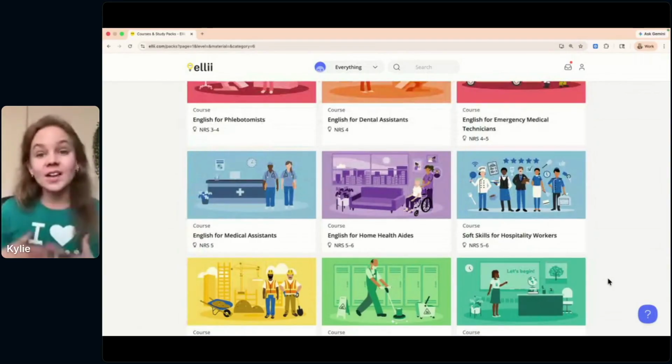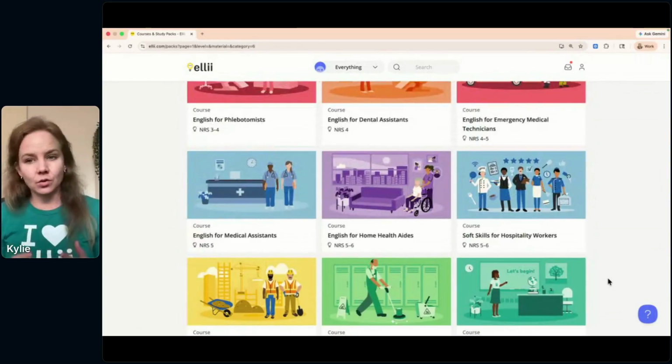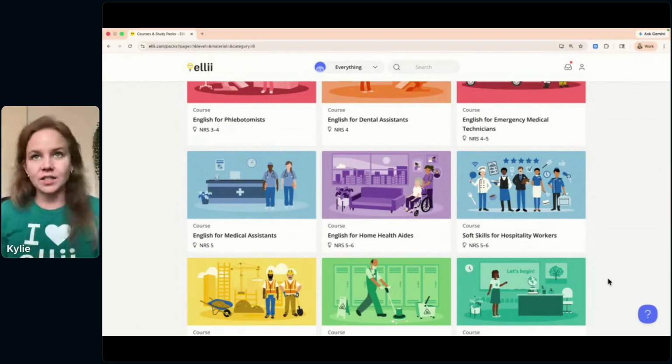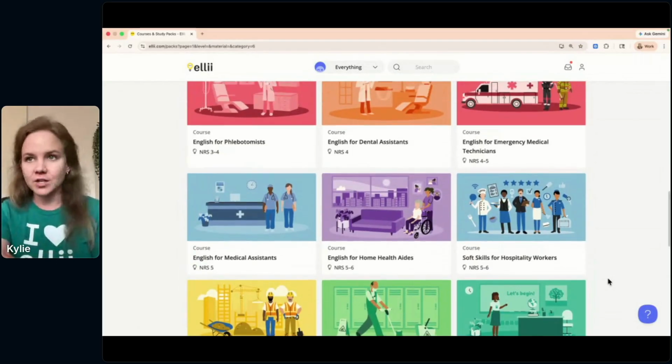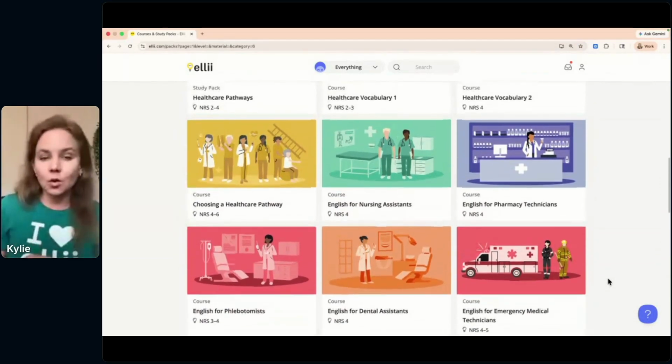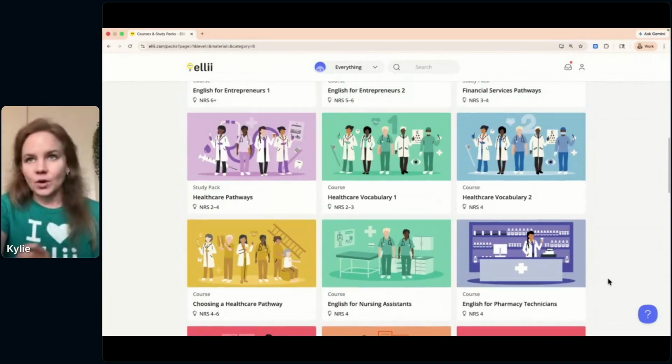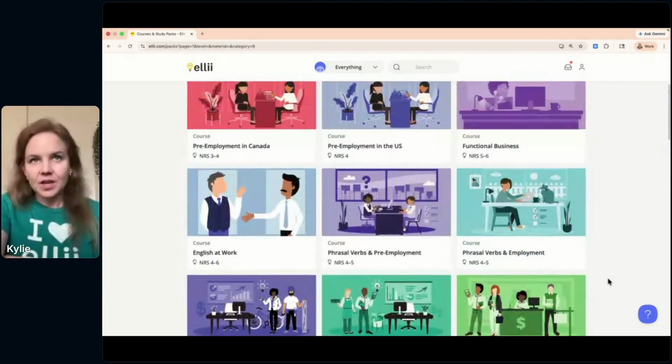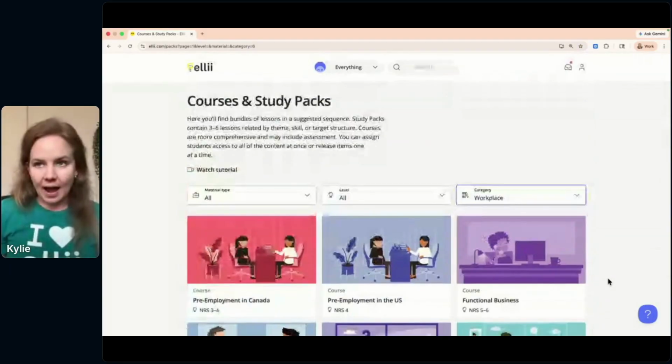They're all dialogue, contextually based. And so students can practice their English in the context of these professions. So these are great, especially if you have students with different career goals. You can assign them particular courses within the platform and use the materials that way. So those are our courses and our study packs. So those are the groups of materials and lessons.